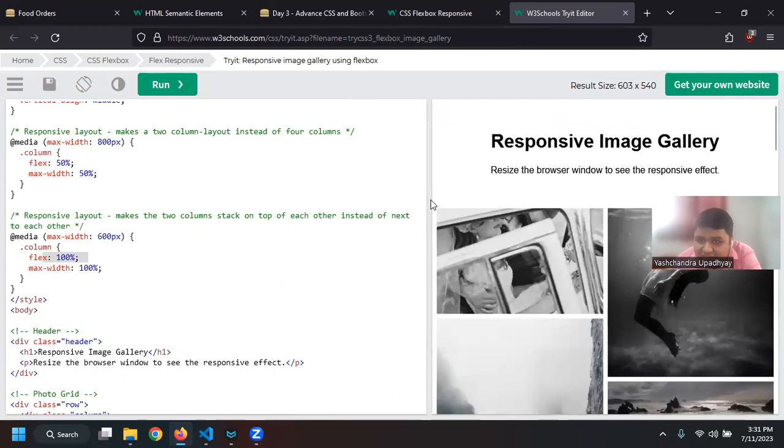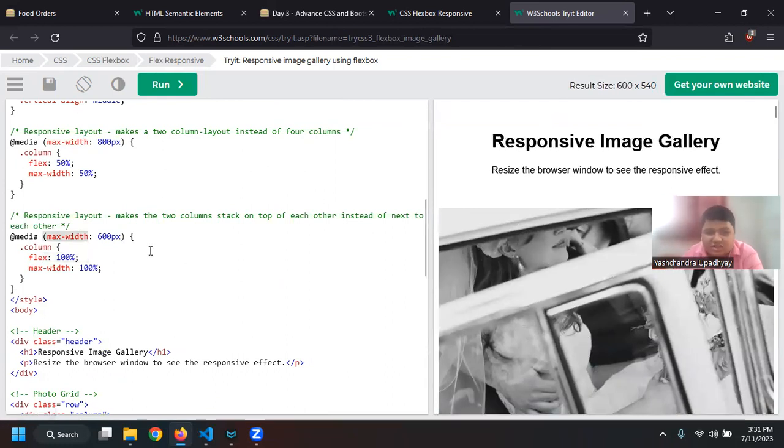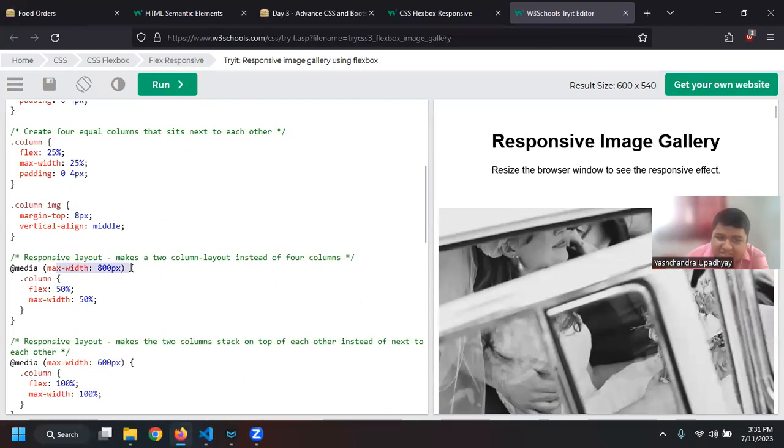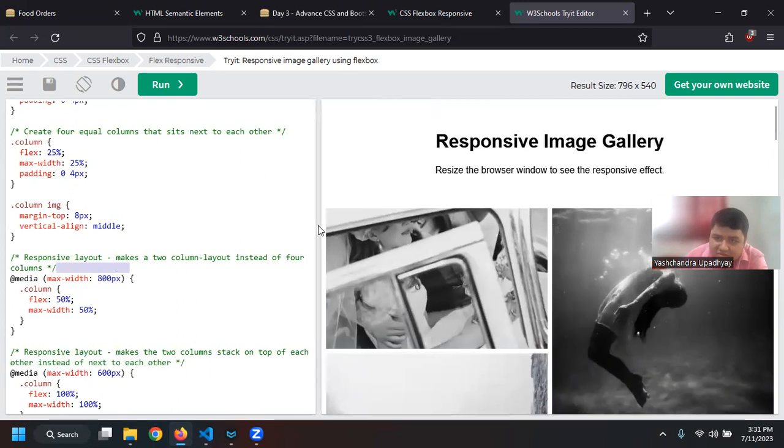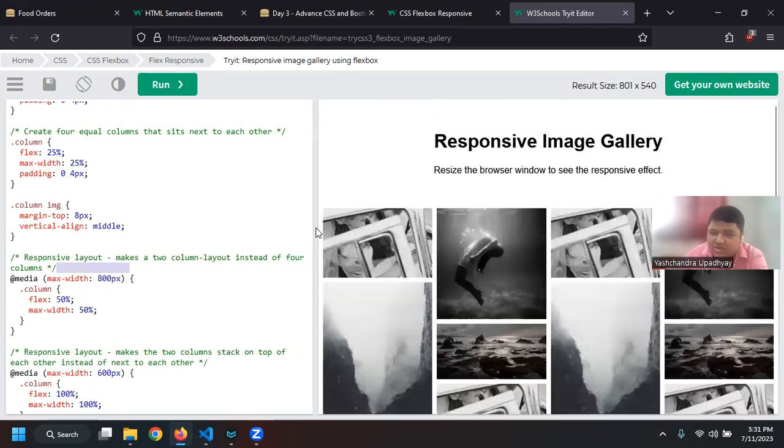Yeah, so you can see that now it is 600, right? So on 600, what I have set is flex will take 100%. So each column is taking 100% width of the currently available screen. So in the screen, whatever width is there, it is taking 100%. But when my width size is more than 800 pixels, then what I'm doing is, yeah, 801. So that will take 50%, or max width will be 50% and flex will be also 50%, right?